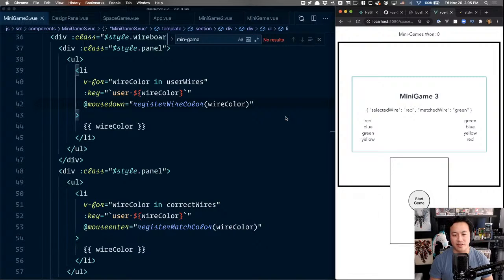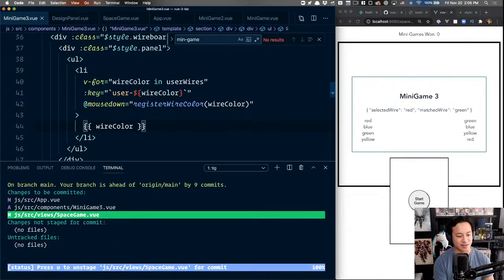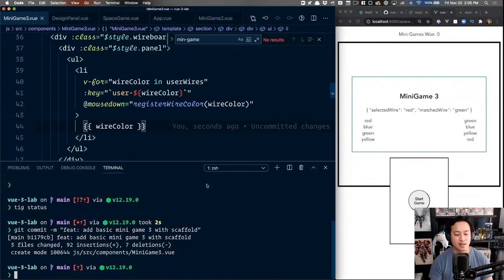So at this point we have, you know what, I should commit this work so far, just in case I run into something that I'm just gonna want to blow away. So the feature is add a basic mini game 3 with scaffold.